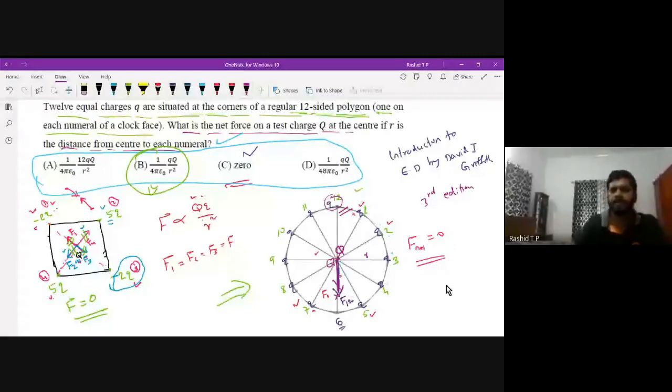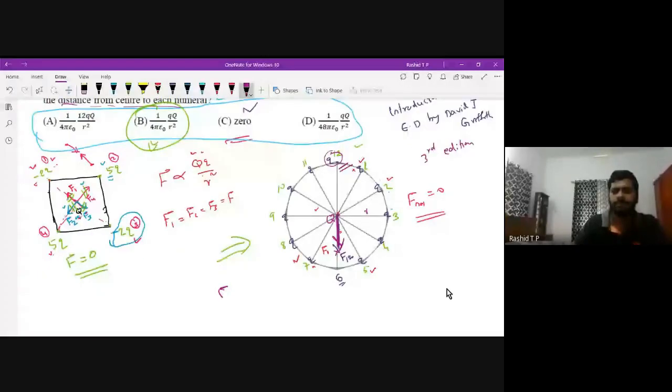The magnitude of that force is F equal to 1 by 4 pi epsilon 0 into Q1 Q2 by R square, where Q2 is Q and R is the separation between these two charges. Therefore, the answer is 1 by 4 pi epsilon 0 into Q squared by R square.